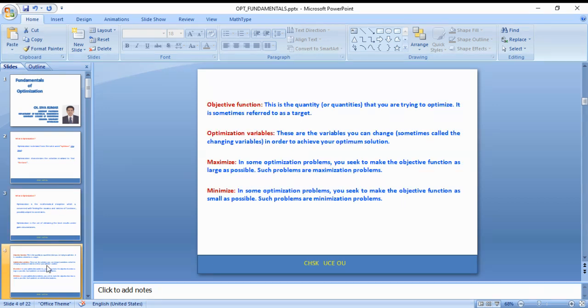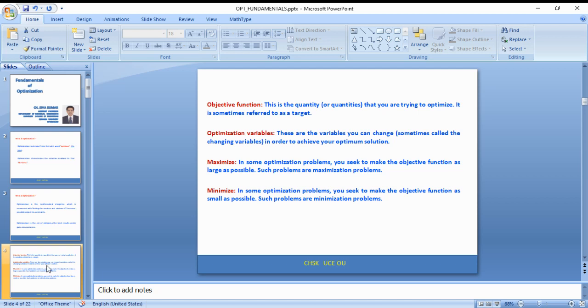Let us see a few fundamental basic concepts related to optimization. In this, generally we come across the word objective function. This is the heart of optimization problems. Each and every problem must have this objective function.